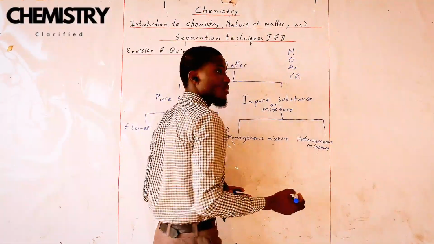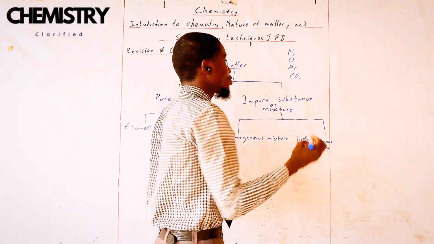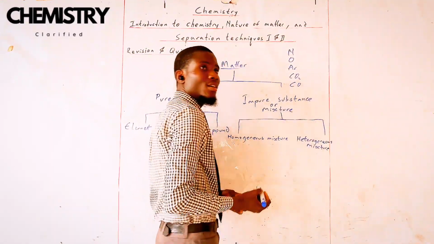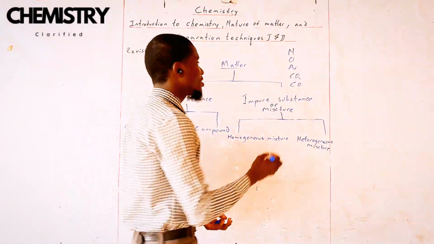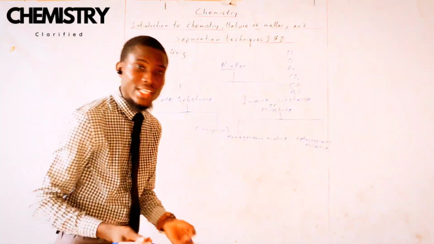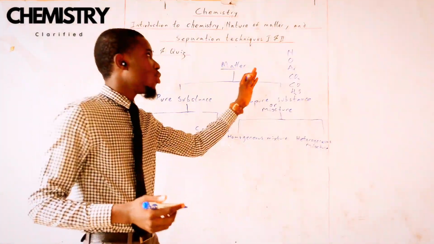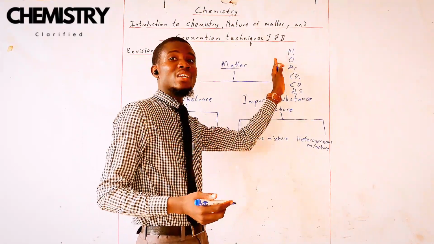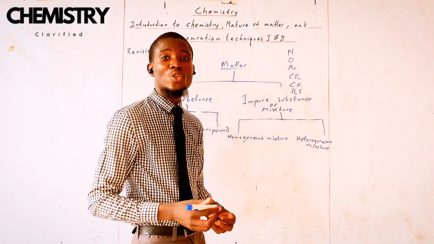In some cases, you can also find some poisonous CO, or some H2S, some poisonous stuff inside the air. So this is a mixture. All these things are inside one thing and they are not chemically combined together. So it's an example of an impure substance.